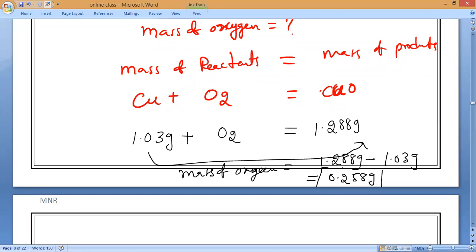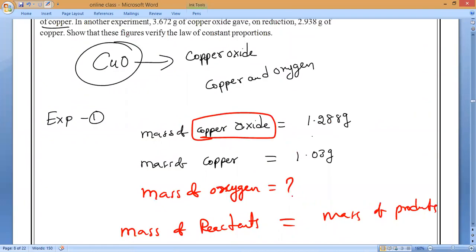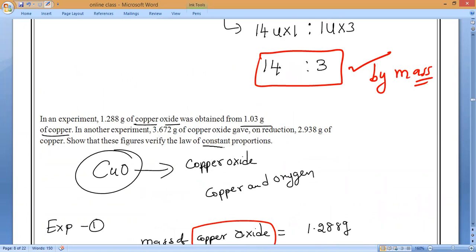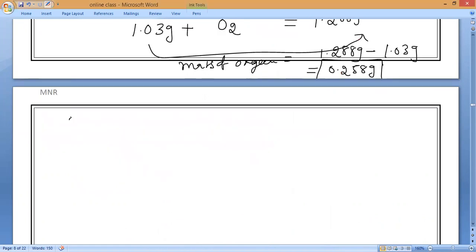0.258 grams. Very good. Now, we want to find the law of constant proportion. Constant proportion means what? Ratio of reactants or ratio of products? Ratio of reactants. Yes or no? So tell me what is the ratio? Mass of copper is to mass of oxygen.